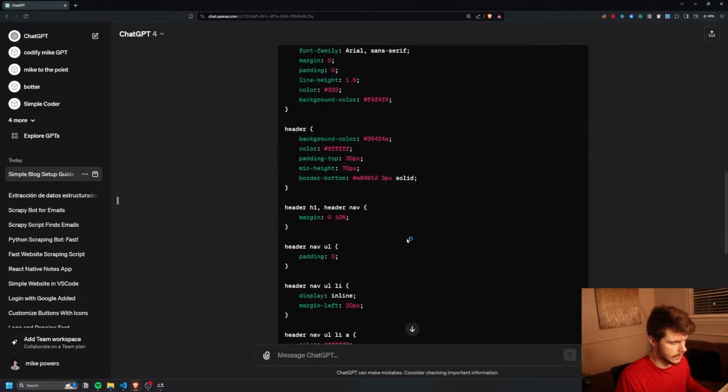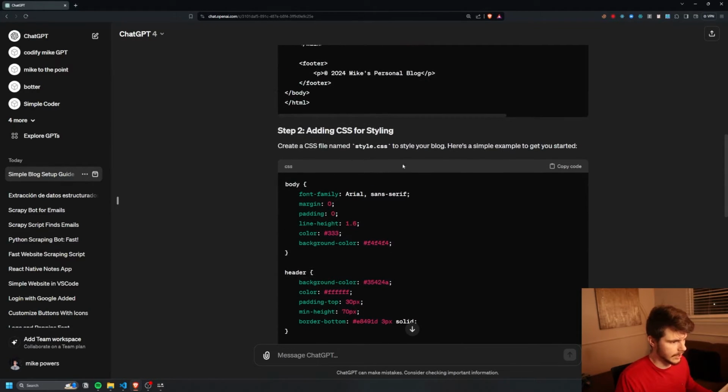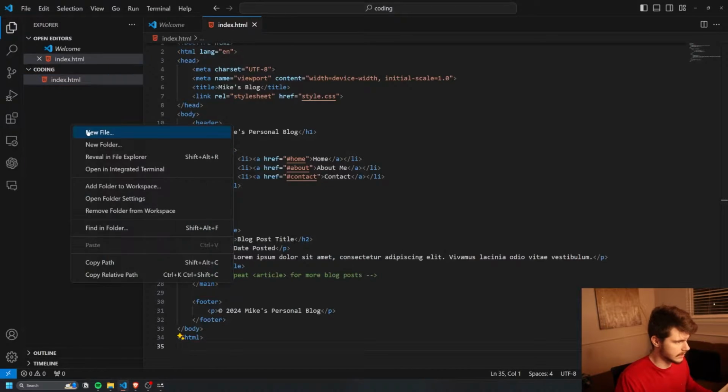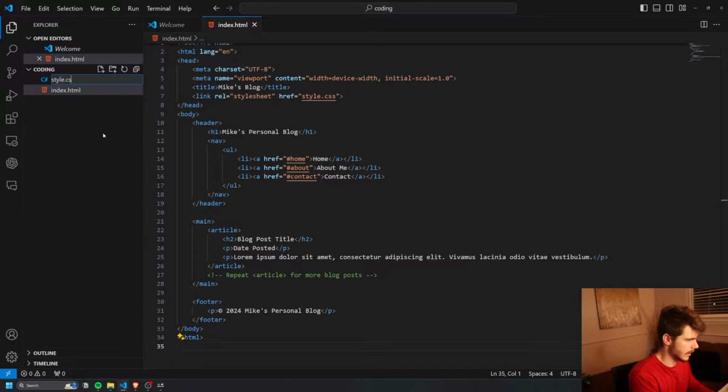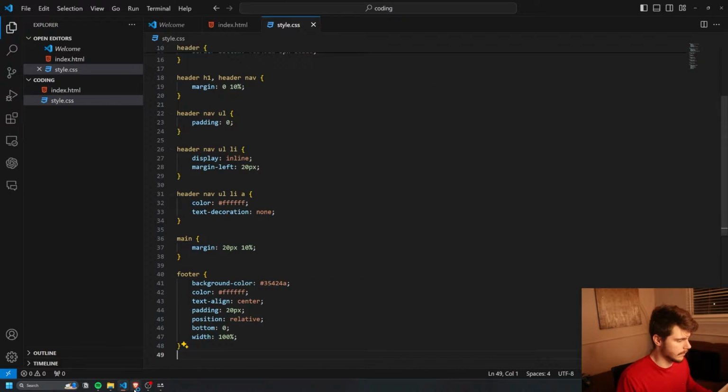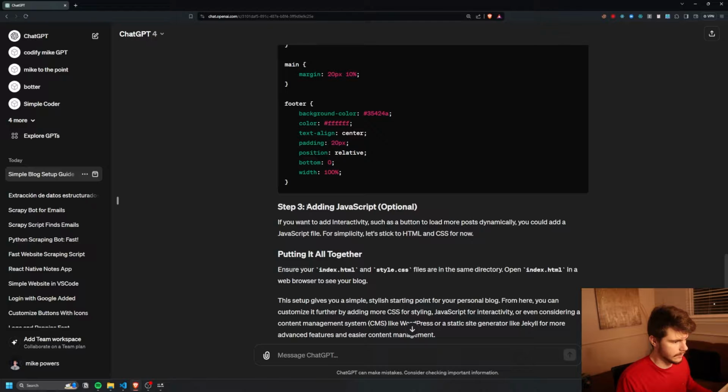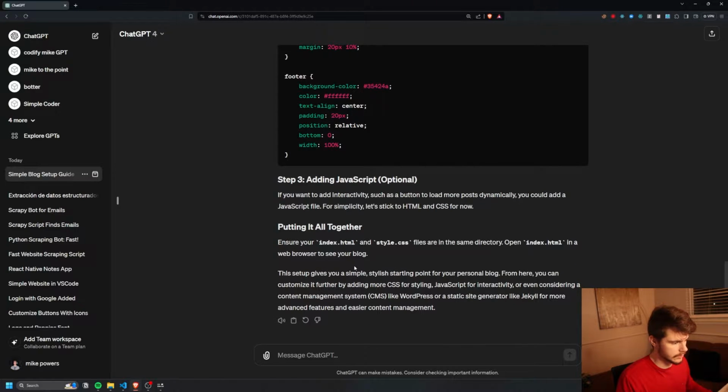And then we can take our styles, which we're going to name style.css. And I'll take this and put this in here. I'll name it style.css, and if we paste that in there, we can add JavaScript if it's optional. But yeah, so we have our new little website here. So this setup gives you a simple, stylish starting point for a personal blog. From here, you can customize it more by adding CSS or JavaScript for interactivity. Consider a CMS for more advanced features and content management.